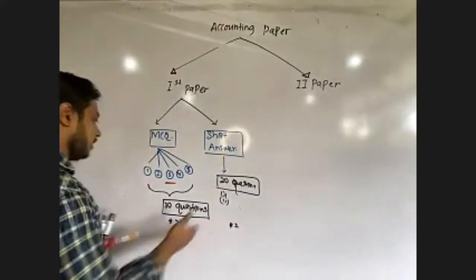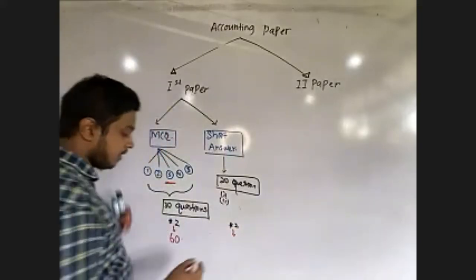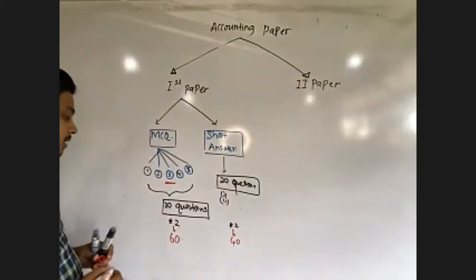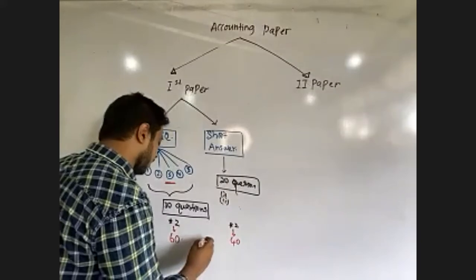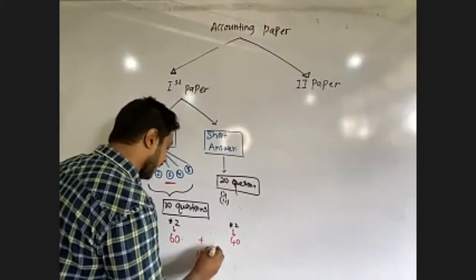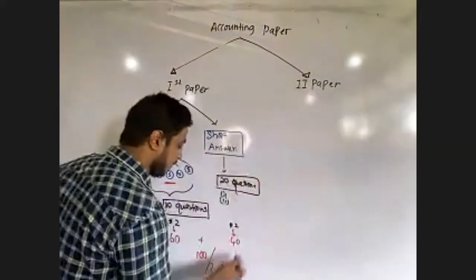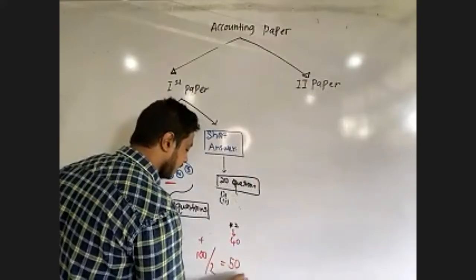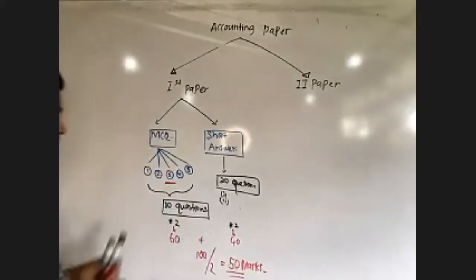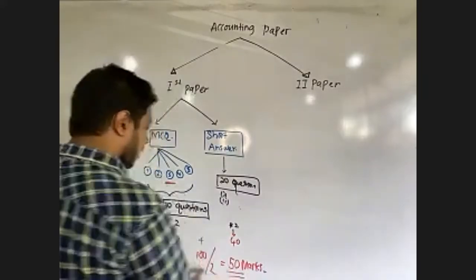Then the total of short answer questions will be 40. 20 into 2, 40. Right. So get the summation of these two, 60 plus 40, 100. Again, 100 will be divided by 2. Then for the first paper you will get 50 marks. Right? First paper will be 50 marks, 100 divided by 2.